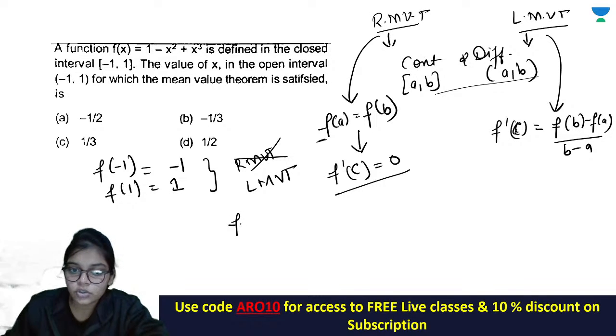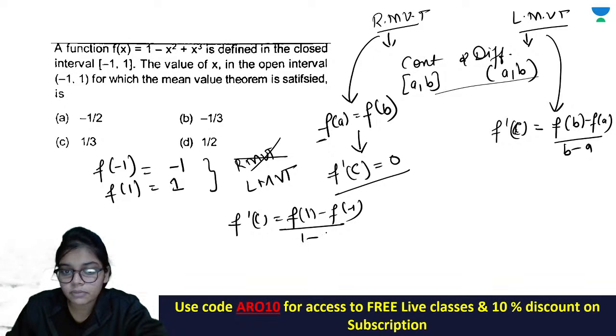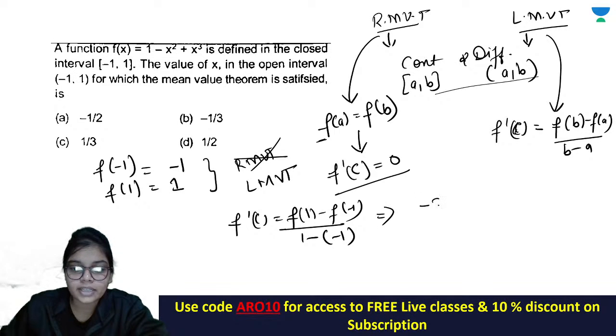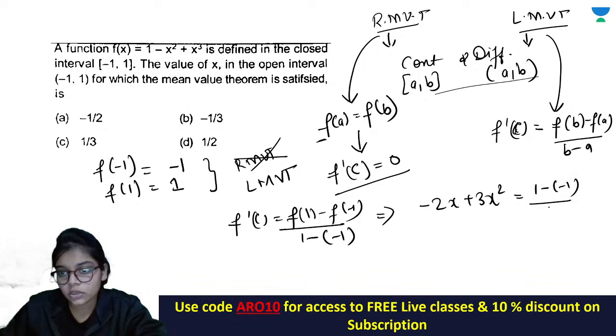So just write f dash c is equal to f of 1 minus f of -1 upon 1 minus -1. ठीक है, so f dash c, that is, 3x square minus 2x plus 1, is equal to (1 minus -1) upon (1 minus -1), that is 2 upon 2, that is 1.